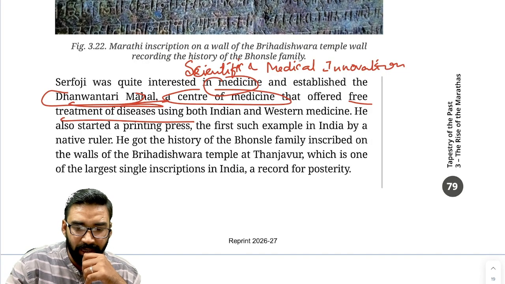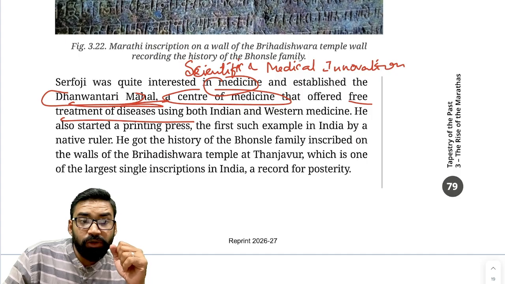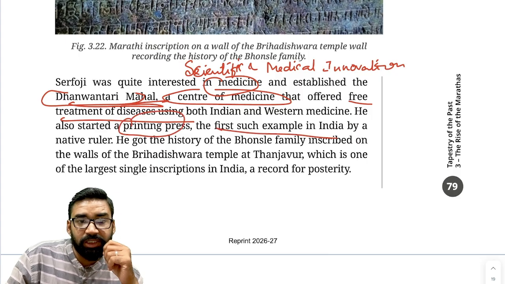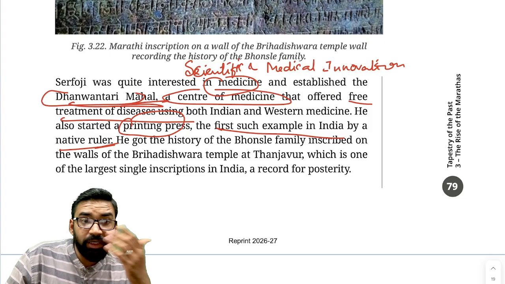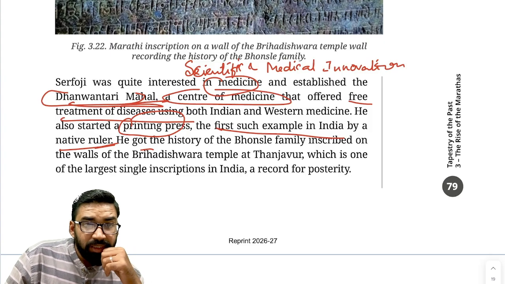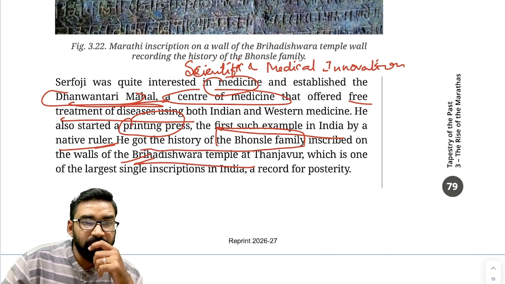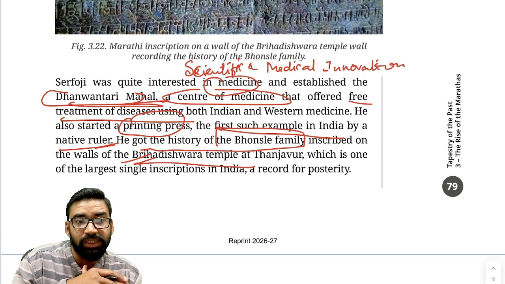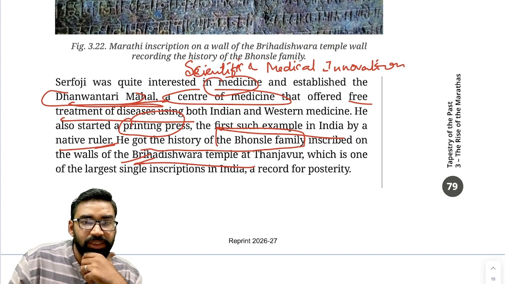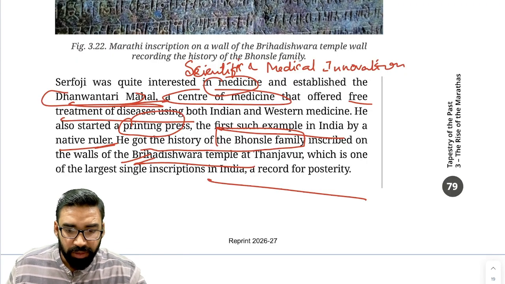Fine. Okay. Now apart from this, printing press was also important. Sarfoji also started the printing press. This was first such example in India by a native ruler. Clear? Then he inscribed Bhosle family history also on the walls of Brihadeshwara temple. On the walls of Brihadeshwara temple, he inscribed the history of Bhosle family. Clear? And it is one of the largest inscriptions in India. Fine, one of the largest inscriptions in India. It is a record of posterity. Clear? These things were there.